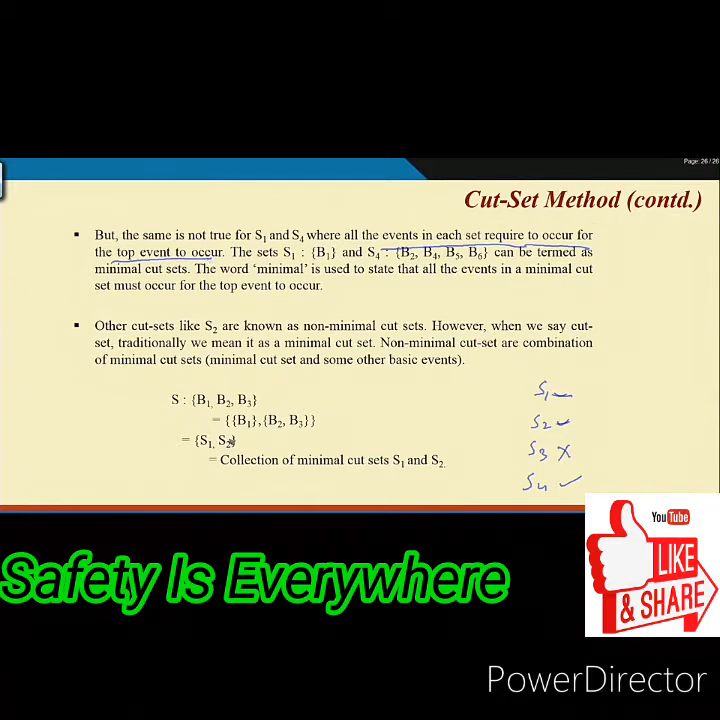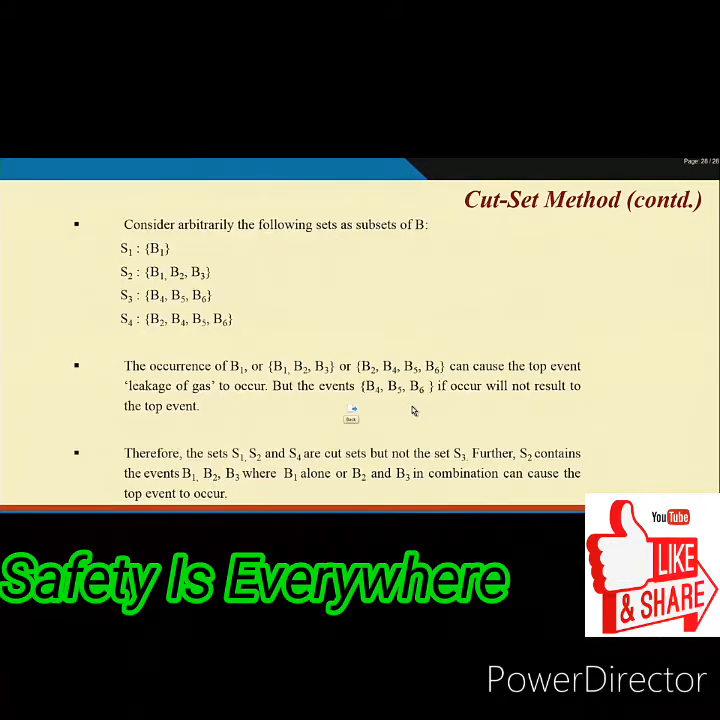Let me go back again. For example, S1. So B1 must occur. S3, B4, B5, B6. If that occurs, this is not a cut set. S4 and S2. So you will find out that ultimately